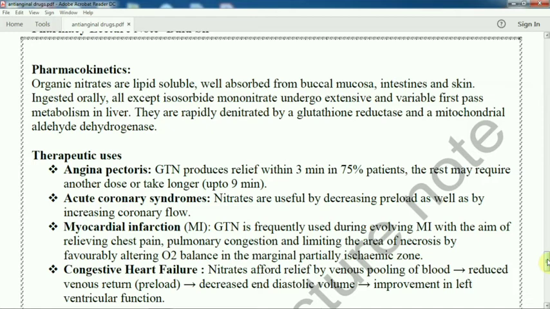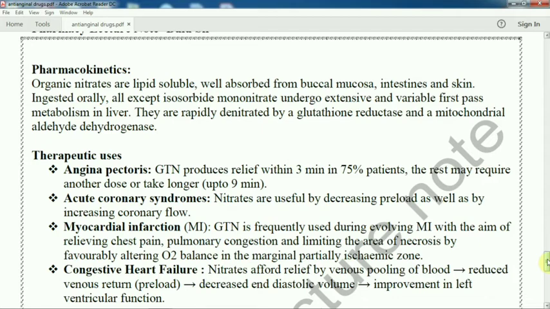Ingested orally, all except isosorbide mononitrate undergo extensive and variable first-pass metabolism in the liver. They are rapidly denitrated by glutathione reductase and mitochondrial aldehyde dehydrogenase.